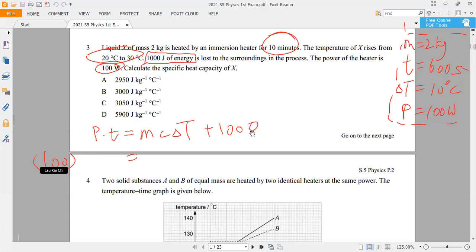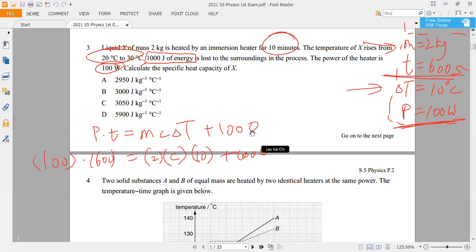100, this is 100 power times the time, 600, which is equal to mass unknown C, temperature change is 10, plus 1000. So on the left hand side is 60,000, equal to this one, 20 times C plus 1000.